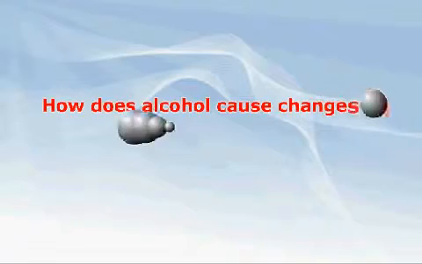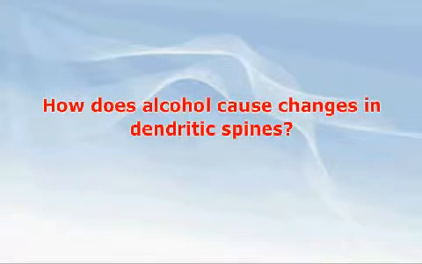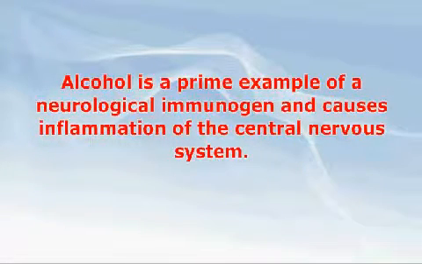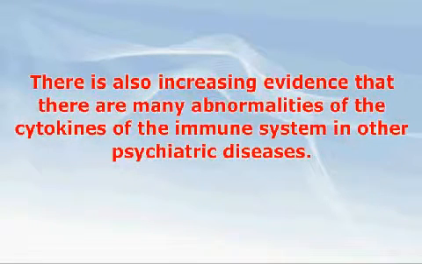How does alcohol cause changes in dendritic spines? Alcohol is a prime example of a neurological immunogen. There is increasing evidence that the immune system, and in particular regulatory T cells, macrophages, and dendritic cells, are important in controlling central nervous system inflammation. The activated immune system results in substances called cytokines being released, which cause inflammation. There is also increasing evidence that there are many abnormalities of the cytokines of the immune system in other psychiatric diseases, for instance depression and schizophrenia. Other obsessive-compulsive disorders are known to be associated with immunological abnormalities, for instance following infection.